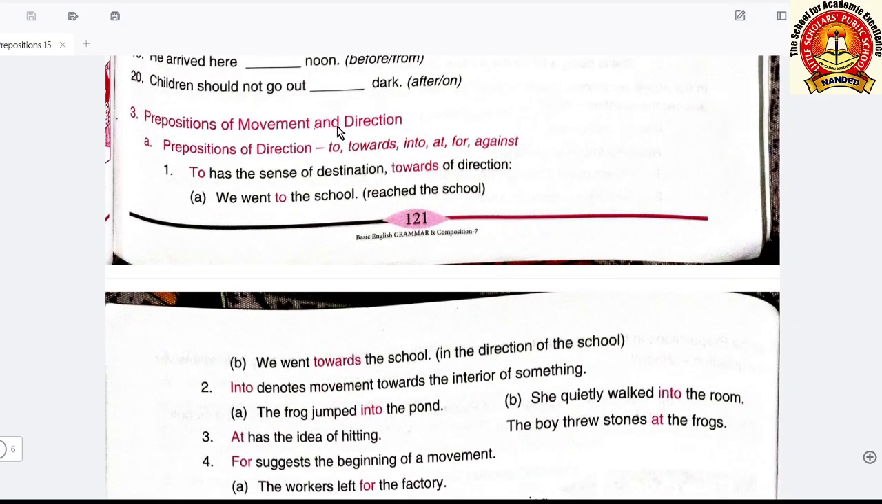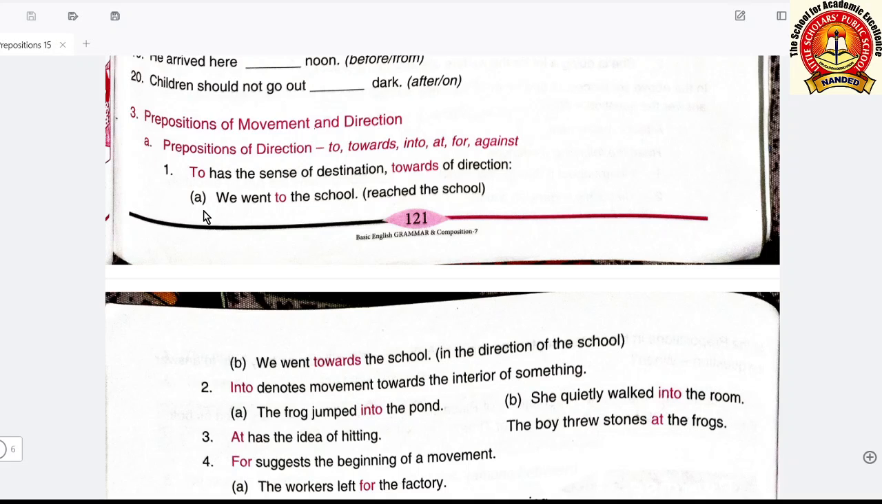Now prepositions of movement and direction. Prepositions of direction: to, towards, into, at, for, against. These tell a direction, such as the east, west, south, north. These are the directions. But to which directions, that these prepositions are telling to us in the sentence. To has the sense of destination, towards of direction.